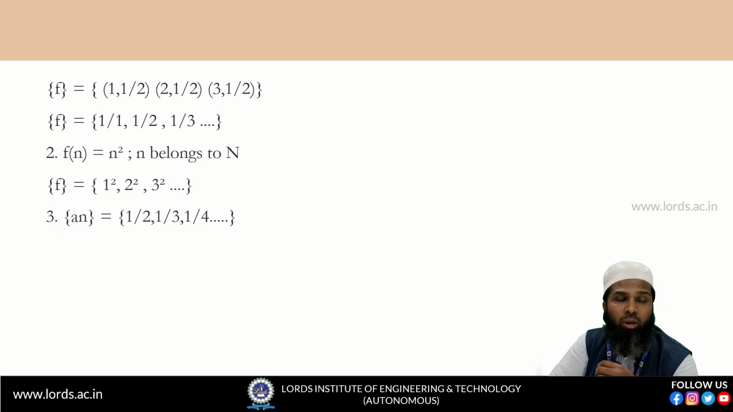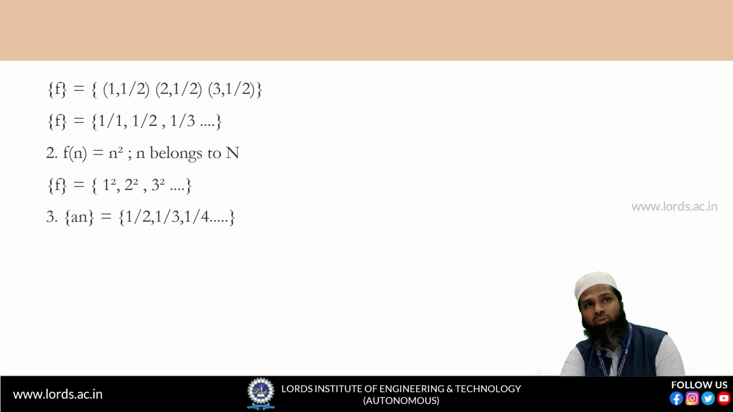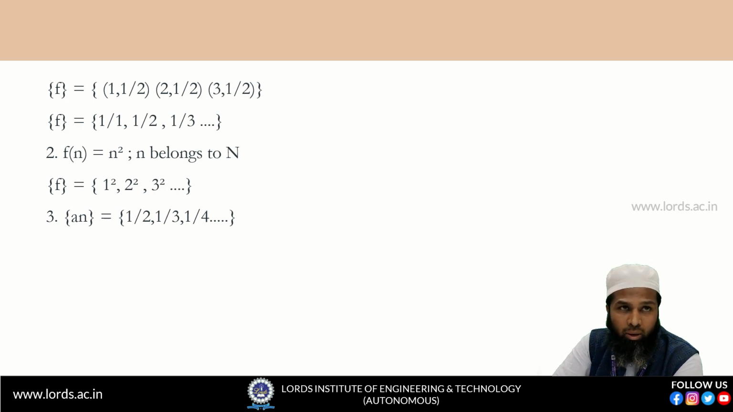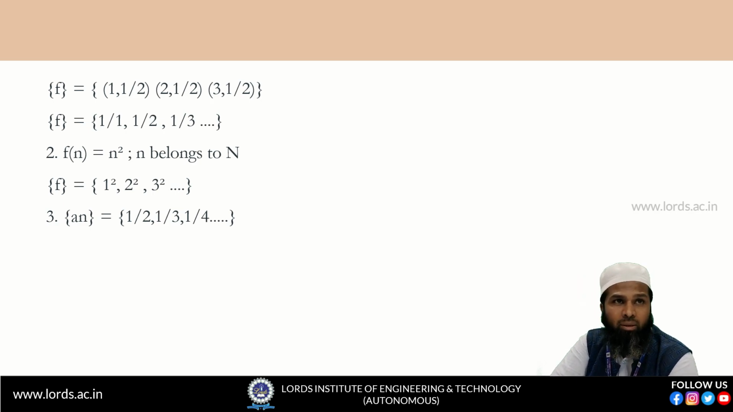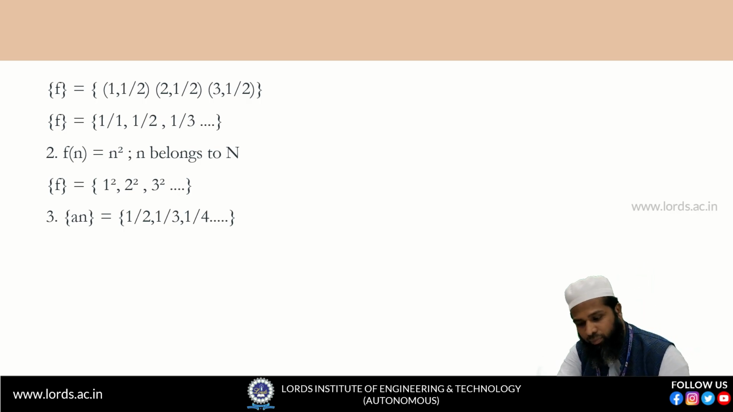Similarly, we have taken one more example, f of n equal to n square, when n belongs to capital N. Already I told you, we are not writing the domain, we just focus on the range, because the domain is understood. That's why for f of n equal to n square, we write sequence f will be equal to the sequence 1 square, 2 square, 3 square and so on. Similarly, we can give any number of examples for the sequence.